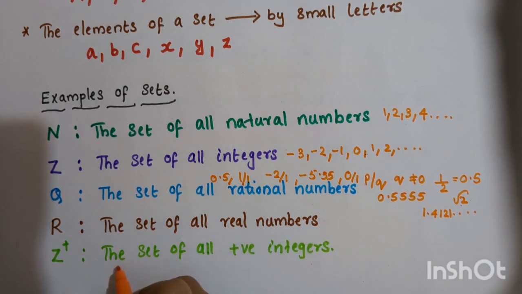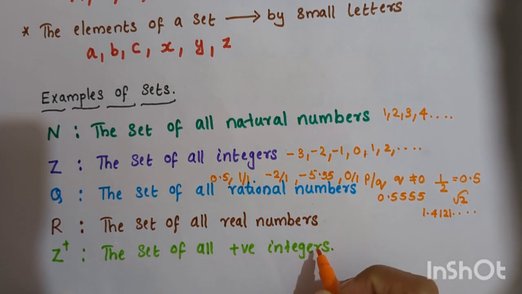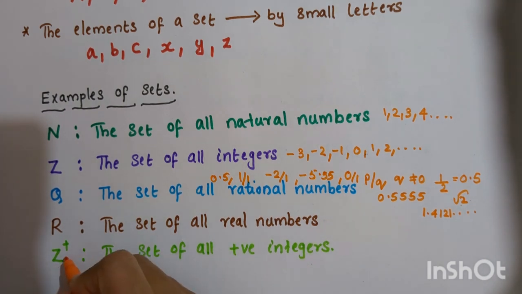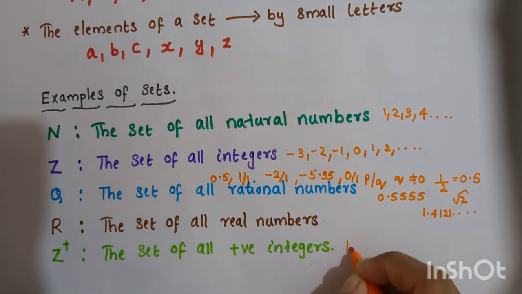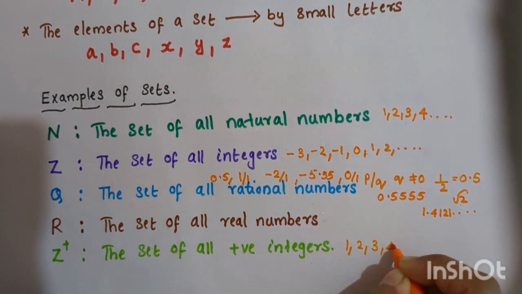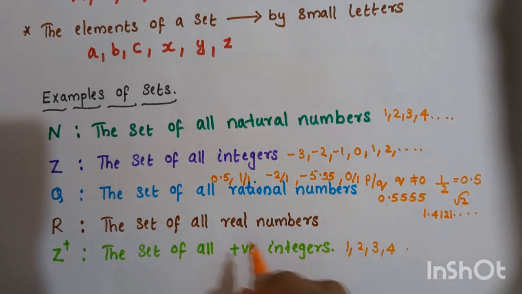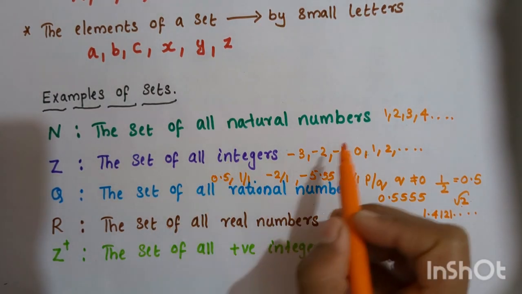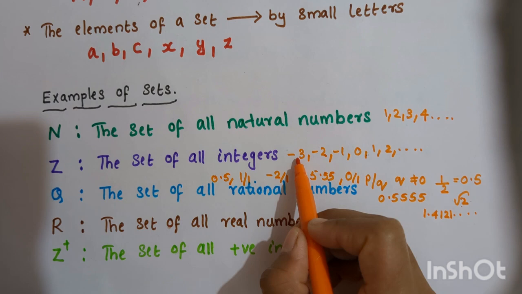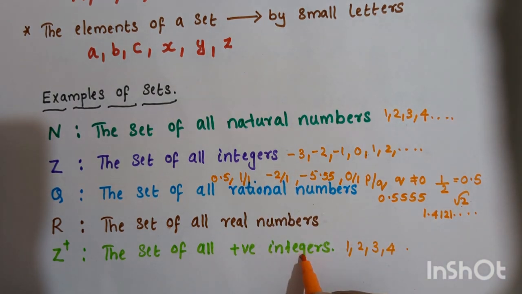Alright, now the set of all positive integers is represented with Z plus. That is, you have to take 1, 2, 3 for all positive numbers. If you consider all integers, they can have minus values. But the set of all positive integers can have positive values only. So plus 1, 2, 3, 4, 5, etc.